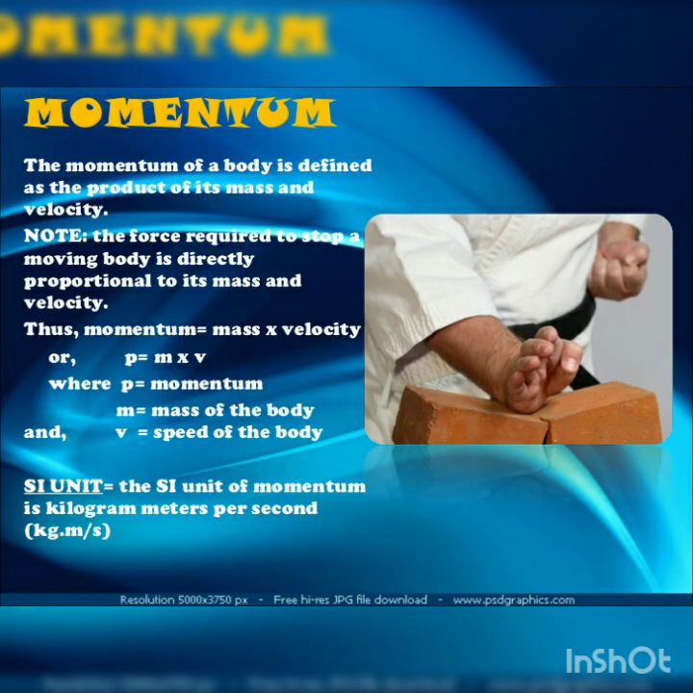Now, next topic is momentum. The momentum of a body is defined as the product of its mass and velocity. Thus, it is expressed by P. Momentum is equal to mass into velocity, P = mv. The SI unit of momentum is kilogram meter per second, that is, kg m/s.